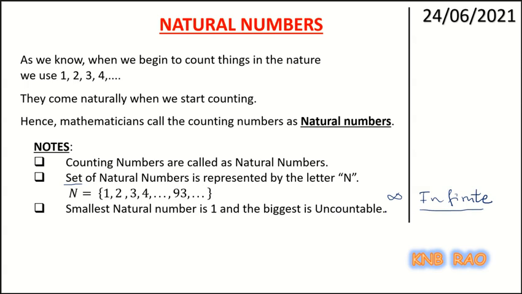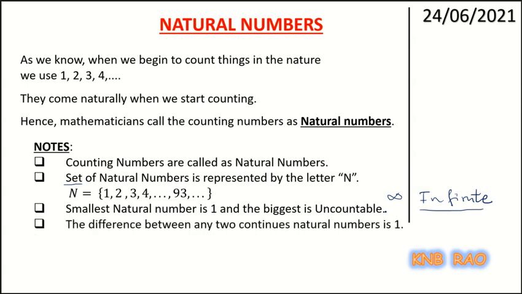Then another important point is that the difference between any two continuous natural numbers is 1. If you consider any two continuous natural numbers, their difference remains 1. We learned these properties of natural numbers in your class 8th.